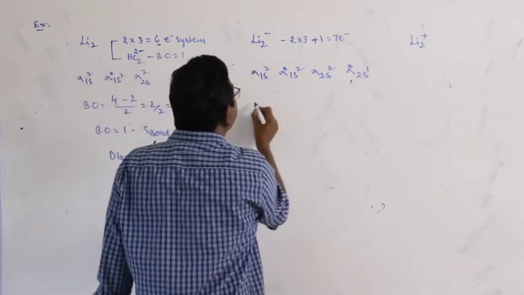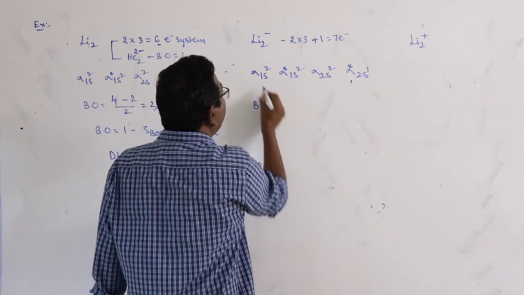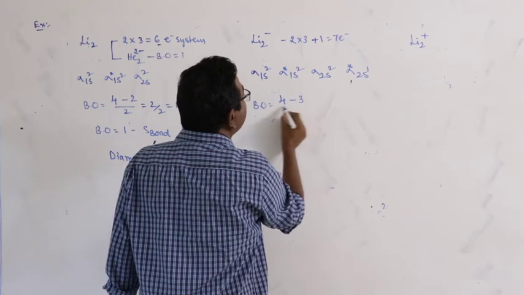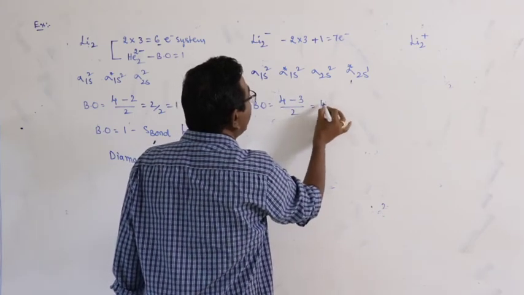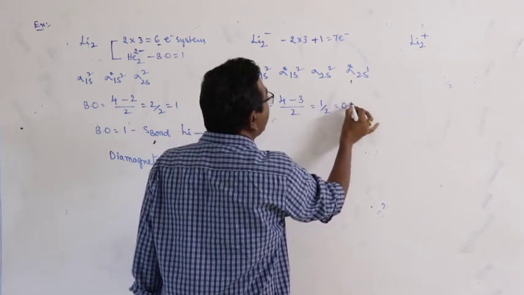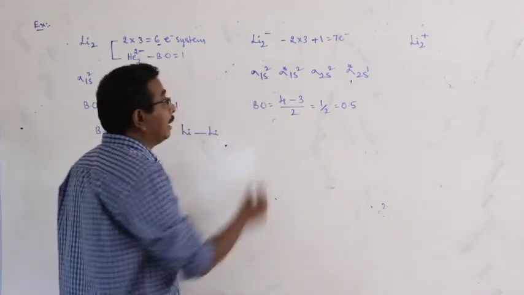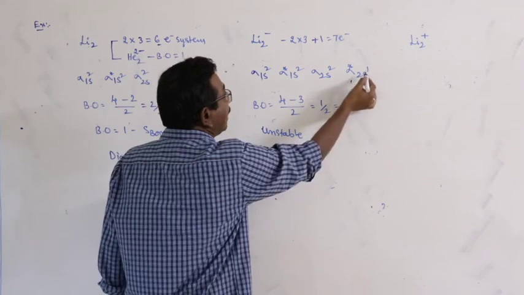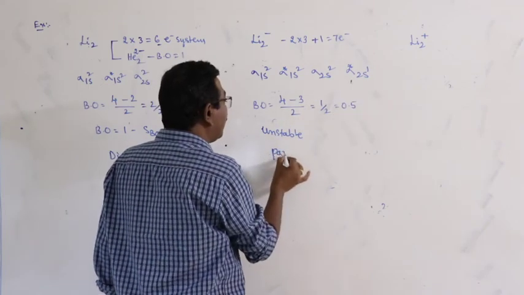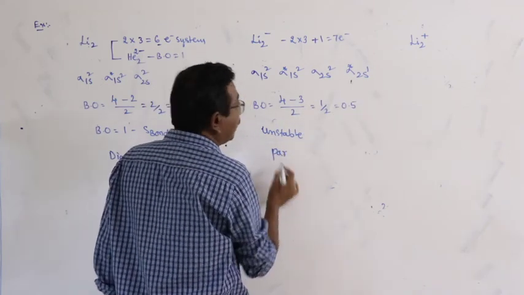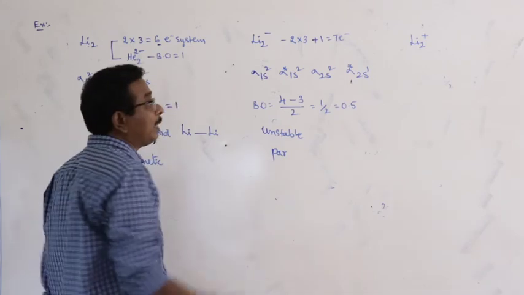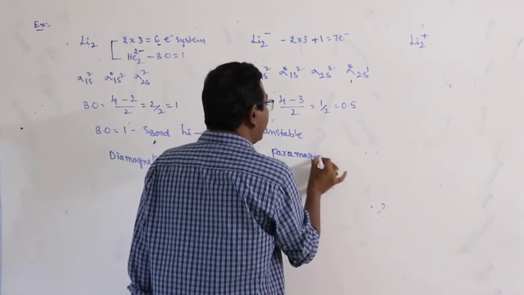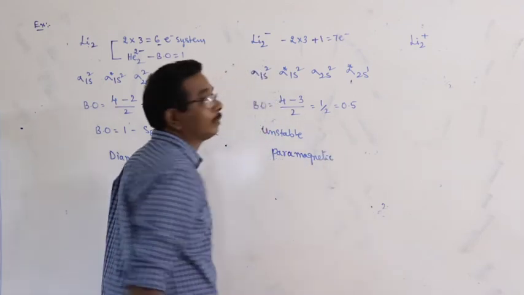Number of bonding electrons 4, minus antibonding electrons 3. So 1 by 2, that is equal to 0.5. Here the species is unstable. There is an unpaired electron present in the antibonding sigma star 2s orbital. So the species is paramagnetic.